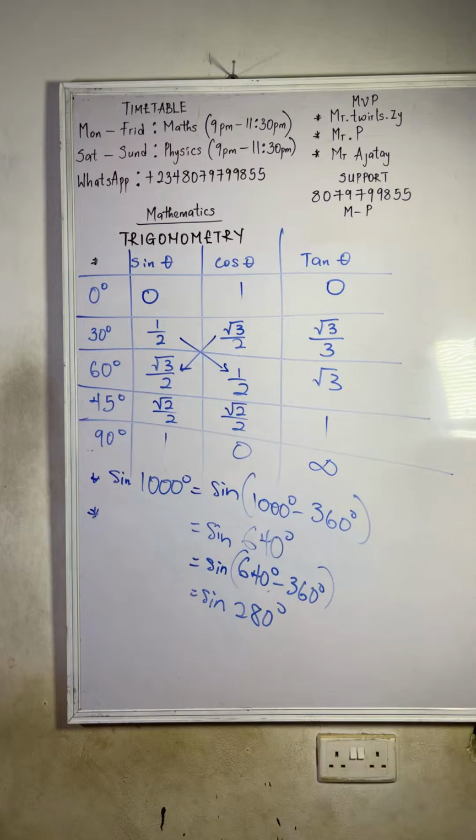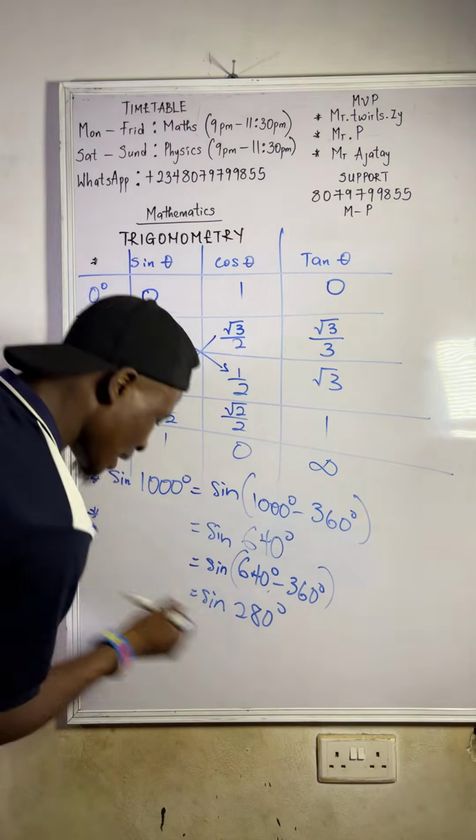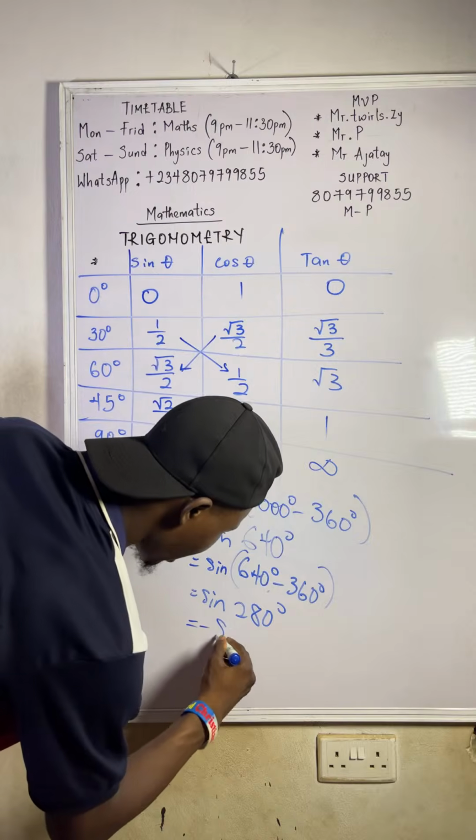So on the fourth quadrant, what do we say is positive? No, it's not tan, it is cos. So it means the sign now will be negative. That is how you get the minus sign.